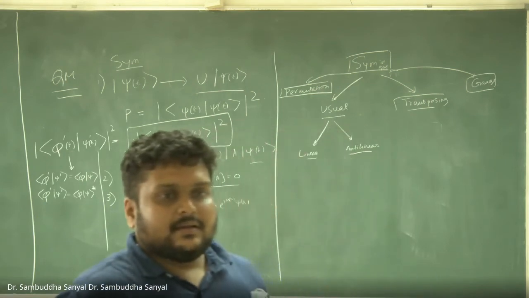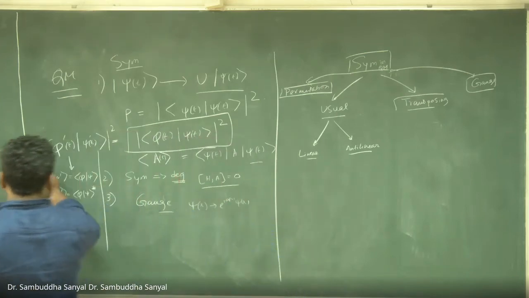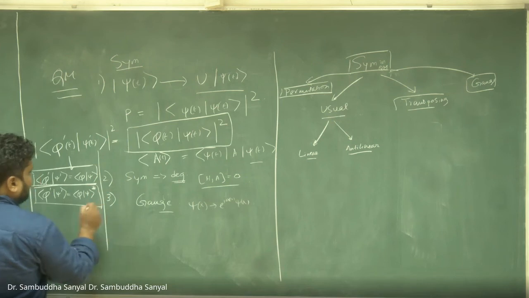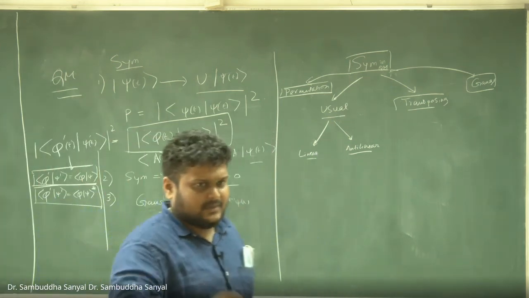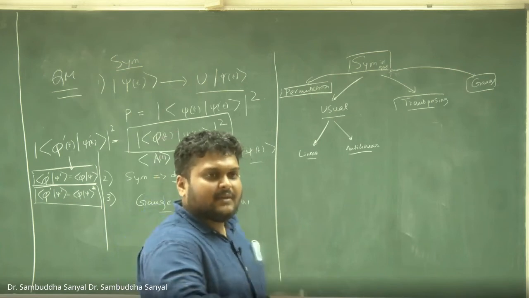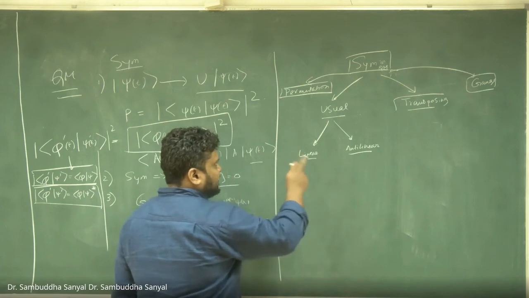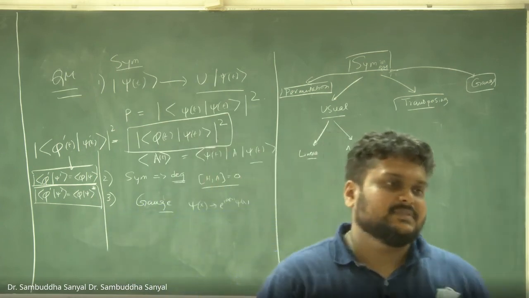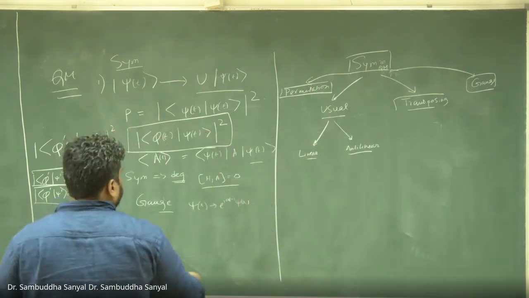So one of them is called linear, and the other relation is called antilinear. For the next class, just Google a bit what is antilinear and what is linear. I will again discuss it, but get ahead of this. So these two are the possibilities. The statement is that every symmetry operation in quantum mechanics is represented either by a linear operator or an antilinear operator. This is a theorem, this is Wigner's theorem.